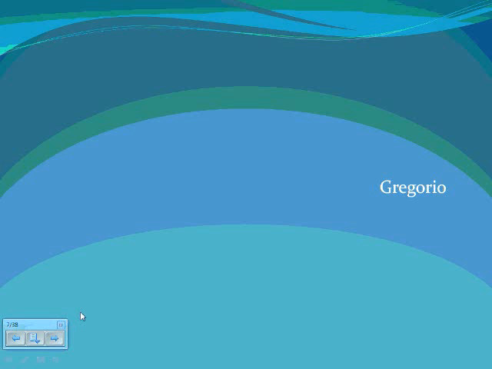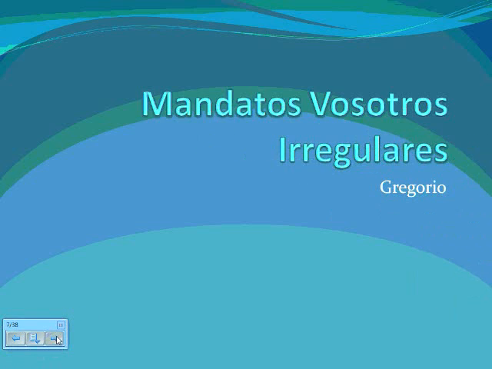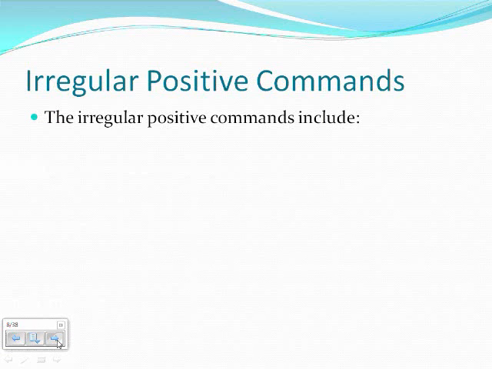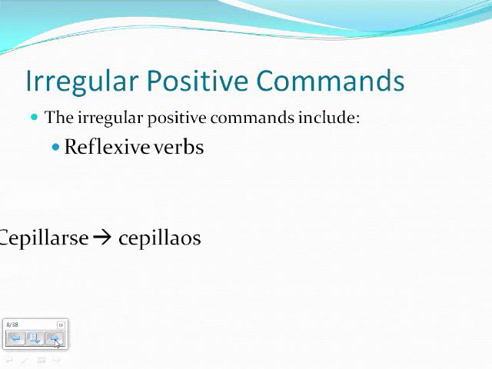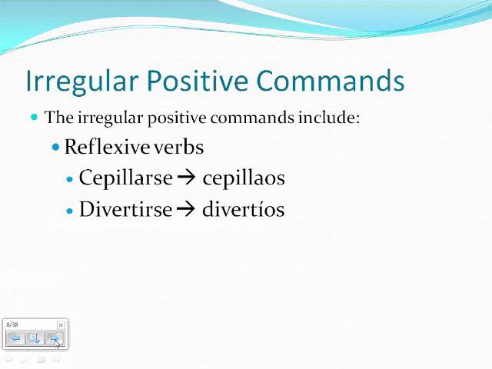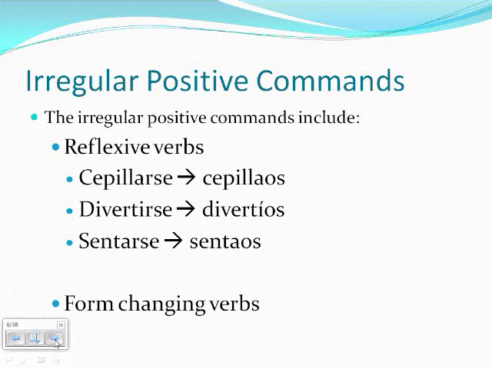Next, we will move on to the irregular commands for Vosotros. The irregulars for positive commands for Vosotros are reflexive verbs and the stem changers. For reflexive verbs, you remove the R at the end of the verb and add os in place of the R. Some examples are sepillarse, which becomes sepillaos, divertirse, which becomes divertíos with an accent over the I, and sentarse, which becomes sentaos. For stem changers, there is only one irregular verb for positive commands for Vosotros, and that is irse, which becomes idos.